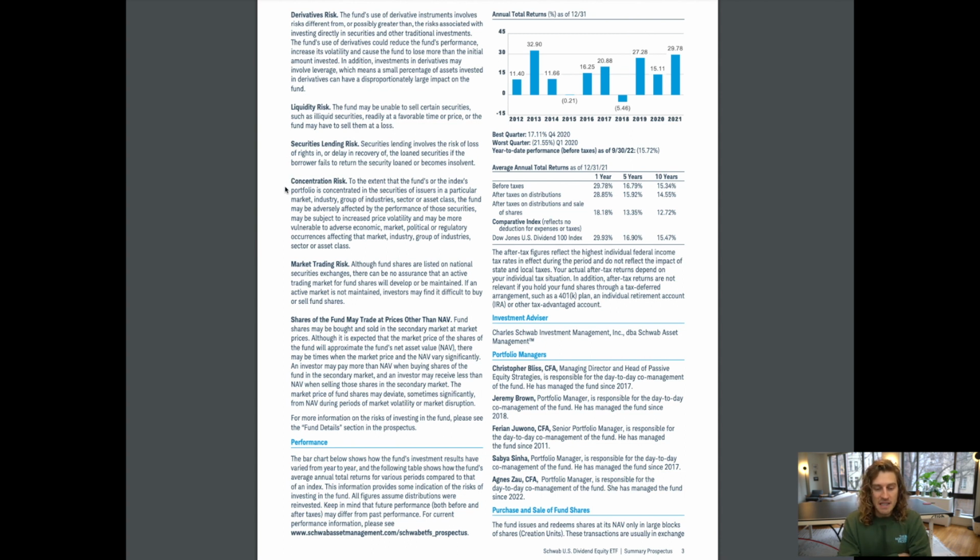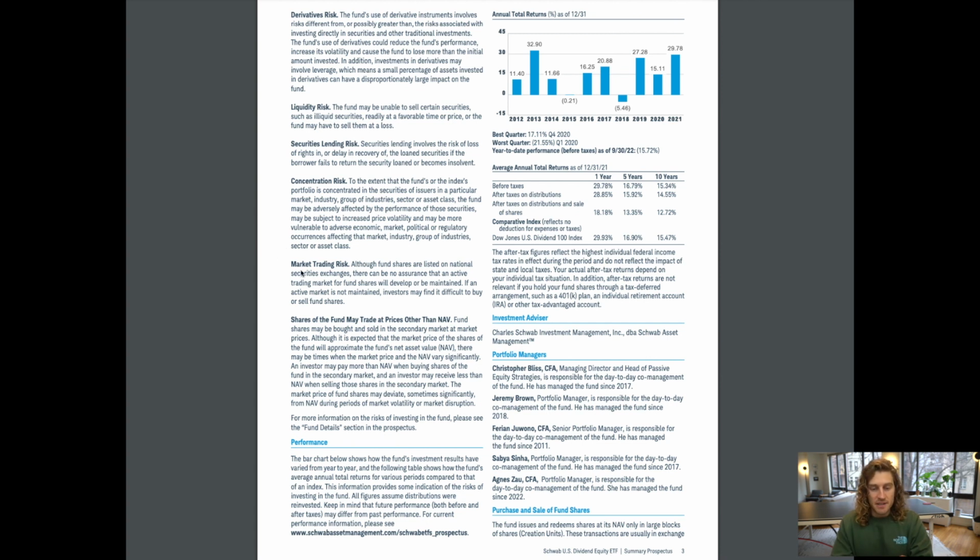Concentration risk. To the extent that the fund's or the index's portfolio is concentrated in the securities of issuers in a particular market, industry, group of industries, sector, or asset classes, the fund may be adversely affected by the performance of those securities, may be subject to increased price volatility, and may be more vulnerable to adverse economic, market, political, or regulatory occurrences affecting the market, industry, group of industries, sector, or asset class.